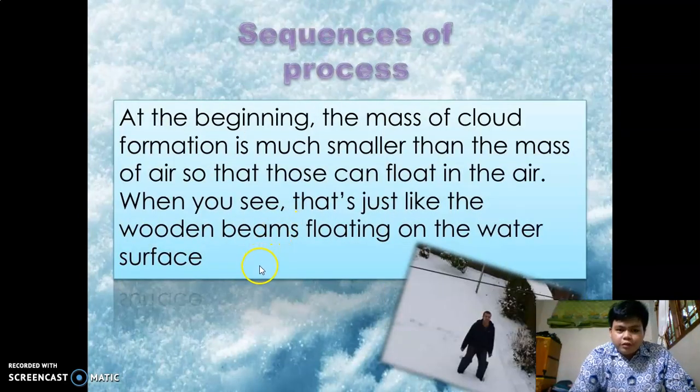Sequence of process. At the beginning, the mass of cloud formation is much smaller than the mass of air, so that dust can float in the air. It is just like wooden beams floating on the water surface.